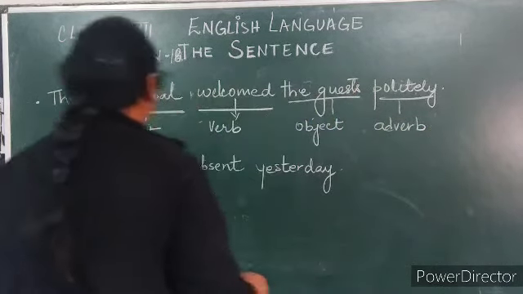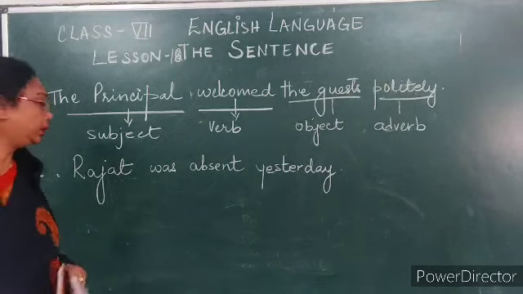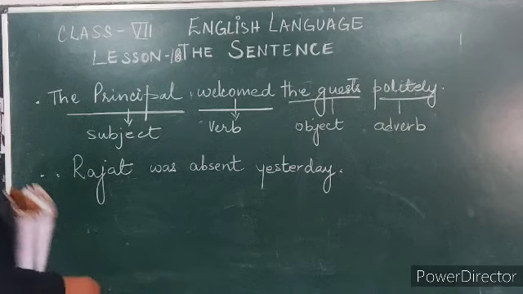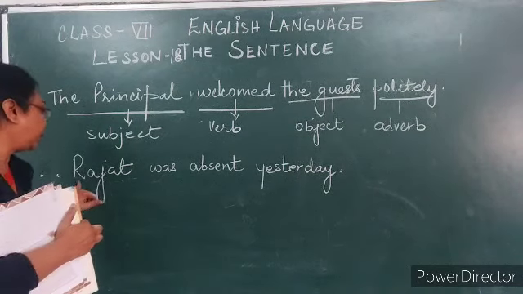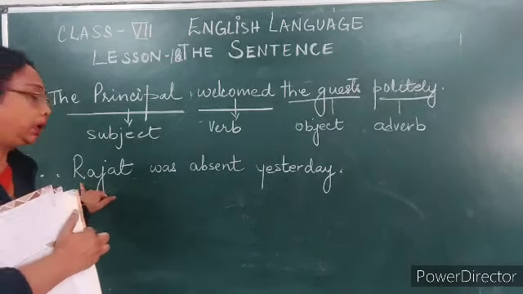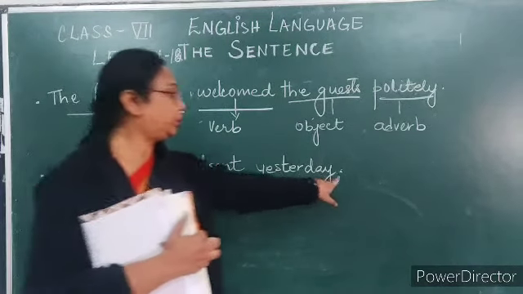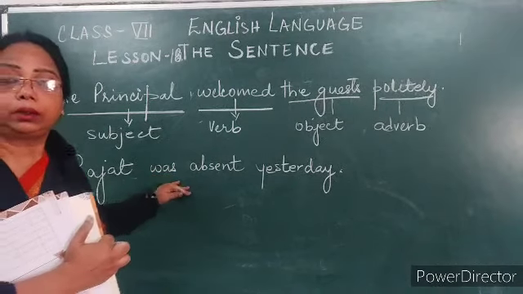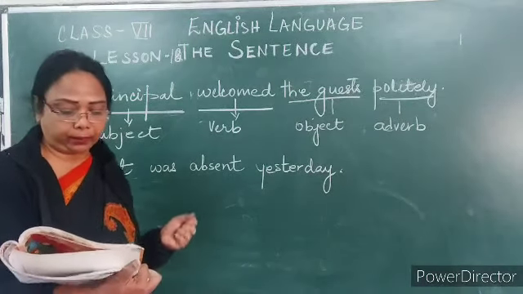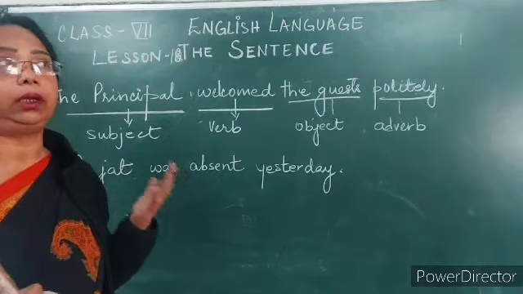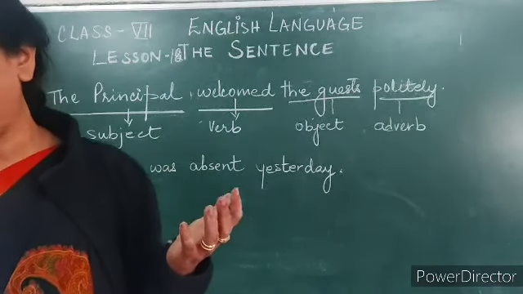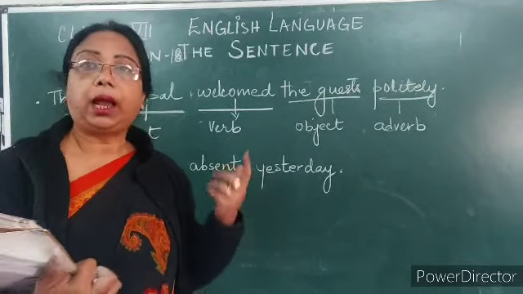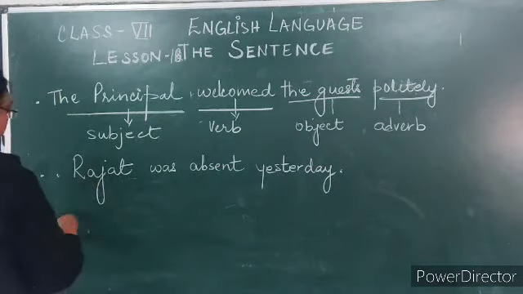Right. Next, we'll see another example over here: Rajat was absent yesterday. Now, as I said, a sentence always starts with a capital letter and ends with a full stop. Over here a sentence is also having the same verb, it is also having a complement, and an object, or you can say adverb. Right. So Rajat is what?